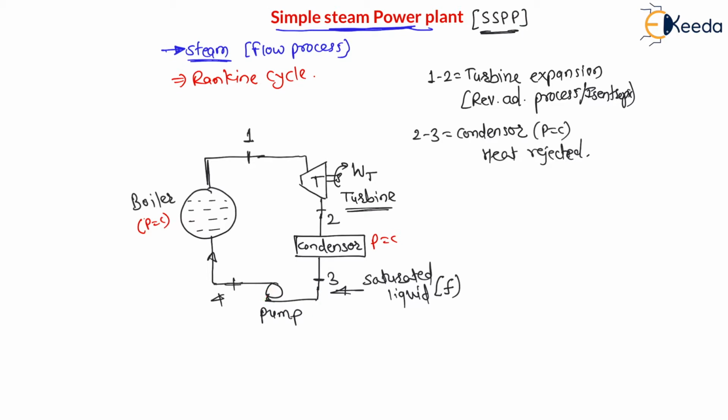Now this liquid is given to the pump, therefore 3 to 4 is pumping. Now this pumping is nothing but reversible adiabatic pumping. We can say reversible adiabatic compression also. Reversible adiabatic compression is called pumping.